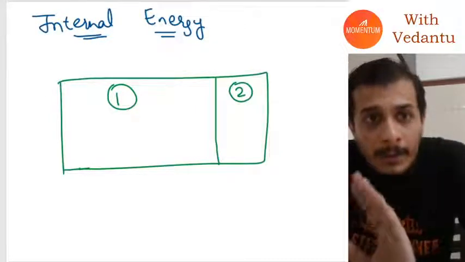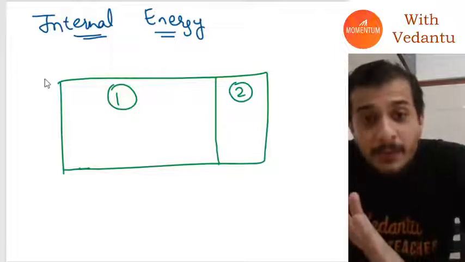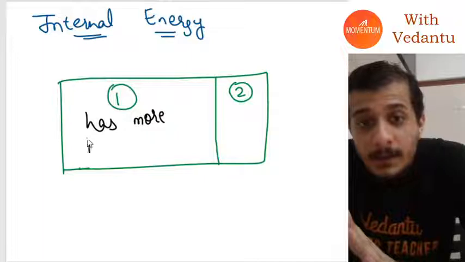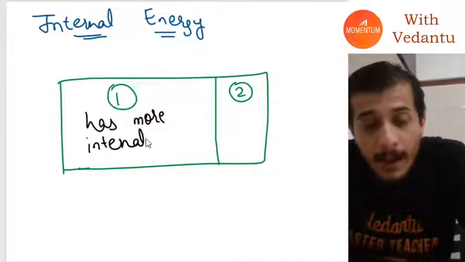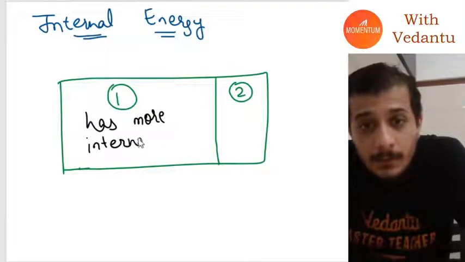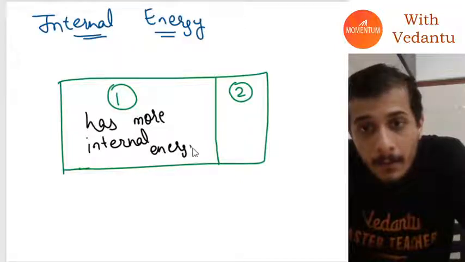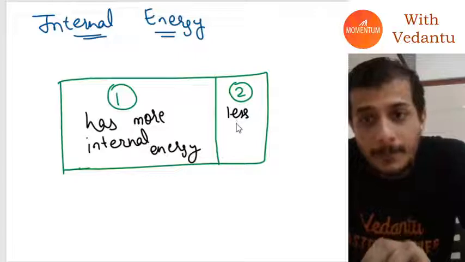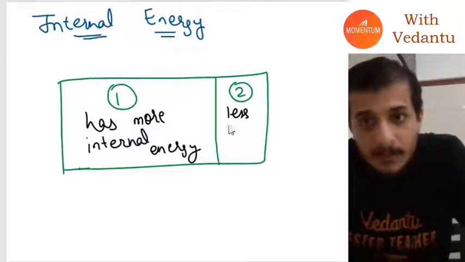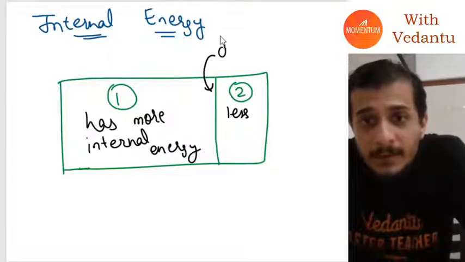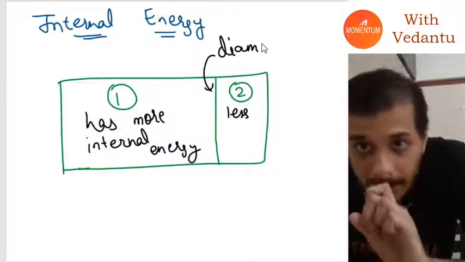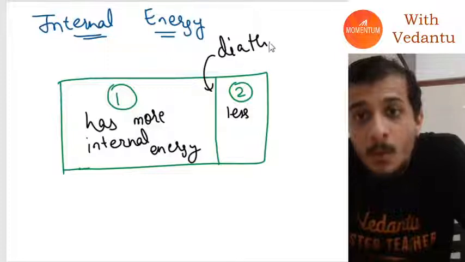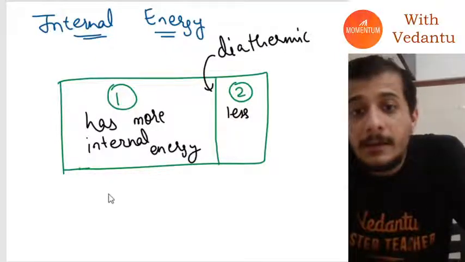If this one has more internal energy and this one has less internal energy, and this wall is diathermic, where will heat flow?